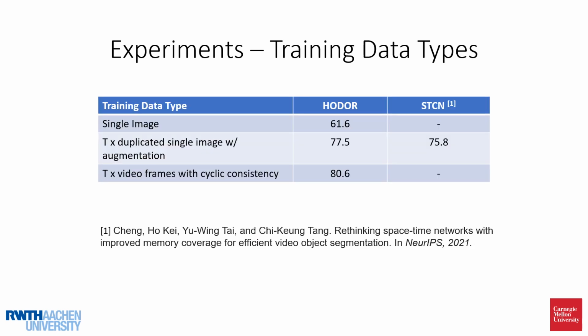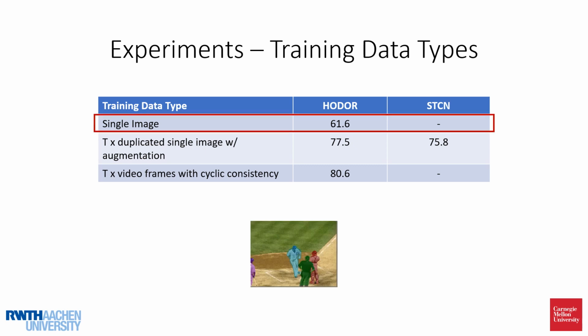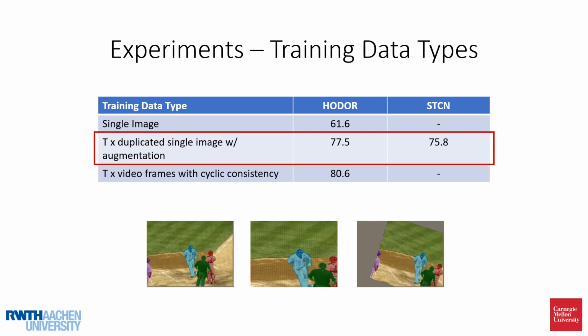Here we see experimental results for different types of training data. We evaluate on the DAVIS 2017 validation set and report the JNF metric in this table. We compare Hodor to STCN, which is a recent state-of-the-art video object segmentation method. When trained on single static images, we achieve 61.6 JNF, whereas current methods simply cannot be trained in this setting because they inherently need multi-frame video data for training.